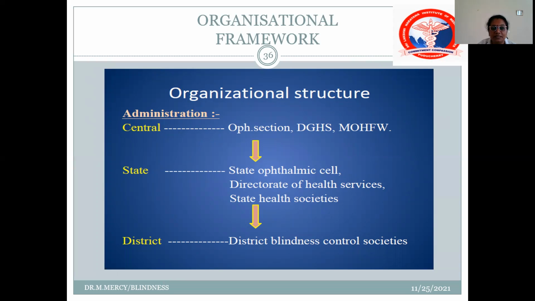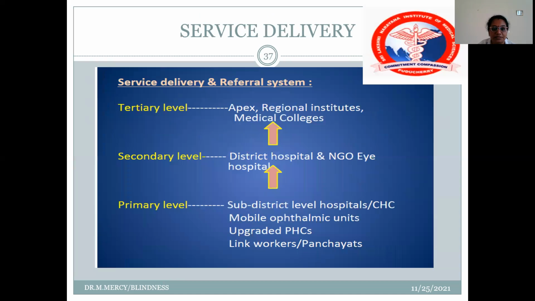So the organizational structure is central. We have the DCHS and MOHFW, that is the Ministry of Health and Family Welfare. At the state level, it is the State Ophthalmic Cell and the Director of Health Services, and at the district level it is the District Blindness Control Societies. So at the tertiary level, it is the medical colleges, secondary level is the district hospital, and primary level is the sub-district hospital. Okay.